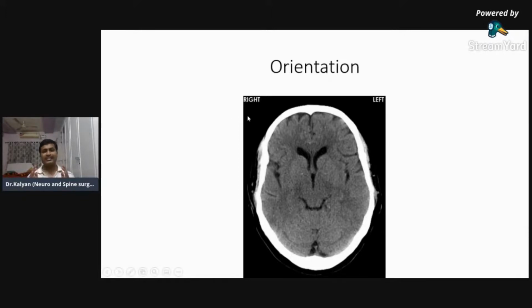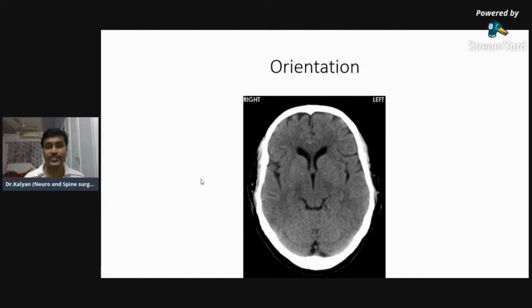So this is the convention followed in a number of centers, but some centers reverse it. They put left on this side, right on that side. So in every scan, you will identify the labeling. Either they put the words right and left, or they put the letters R and L. So you'll have to identify whether you are thinking of the right side or the left side. Okay, this is the most important one.